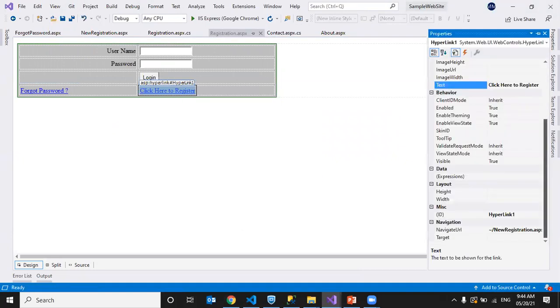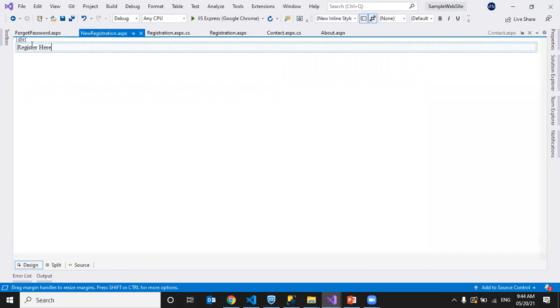Sir, if on clicking the registration, I want to open the redirection in a new page. Then what I have to do, sir? On clicking the register page, right? Yes, sir. So that is what I did, right? It is going to a new page. I want to open the registration page in a new tab.